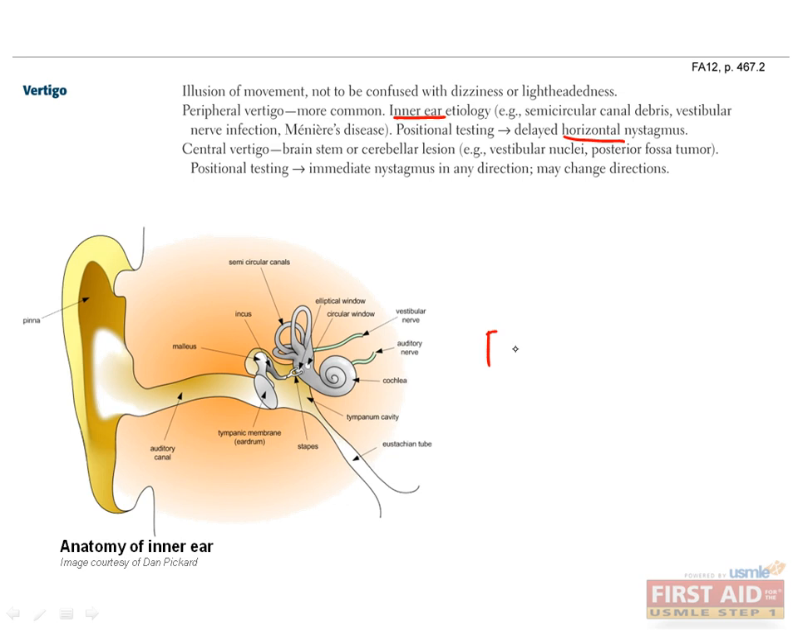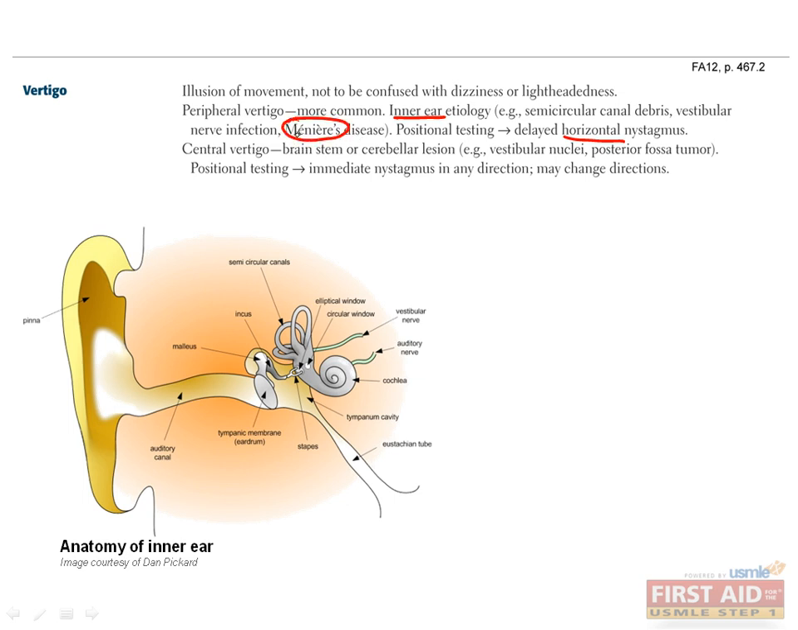This can be tested by the Dix-Hallpike maneuver, where the patient is sitting upright on a table and quickly lowered into a supine position with the head extended 30 degrees below the body and turned rapidly to one side. This should elicit the patient's symptoms and nystagmus.